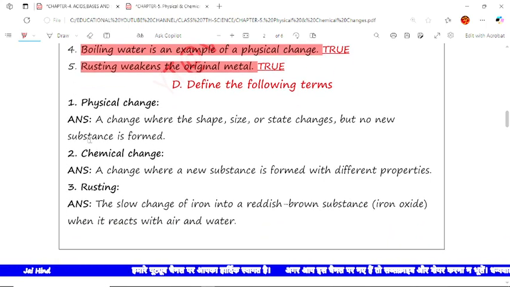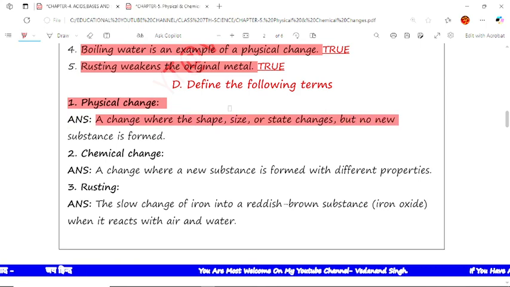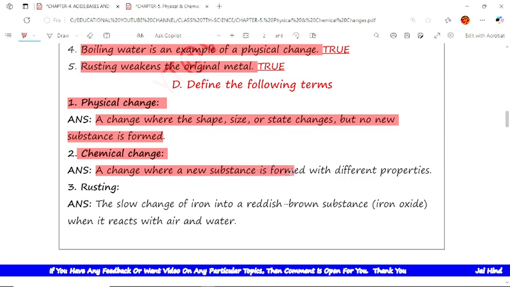Now define the following terms. The terms given here are physical change, chemical change, rusting. We have written the answers in simple words. The physical change means a change where the shape, size or state changes but no new substance is formed. That is, in a physical change no new substances are formed. So this is a physical change. The second is chemical change, a change where a new substance is formed with different properties.